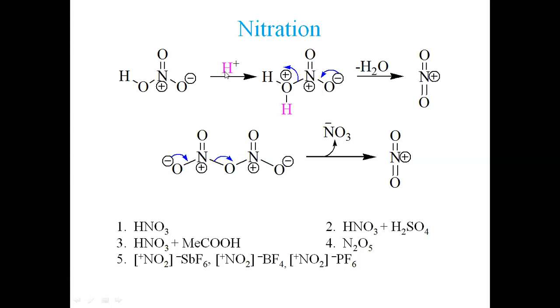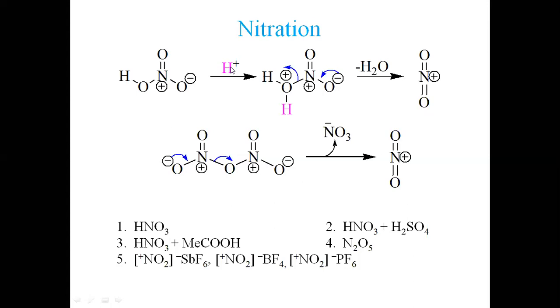Now you can see in this case, H positive ions are being taken from sulfuric acid. This H positive ion can be taken from acetic acid as well.